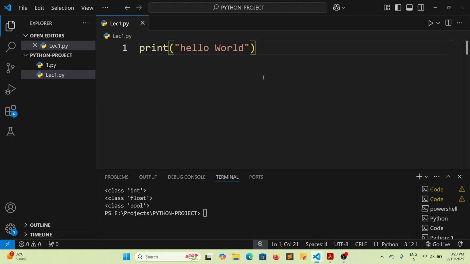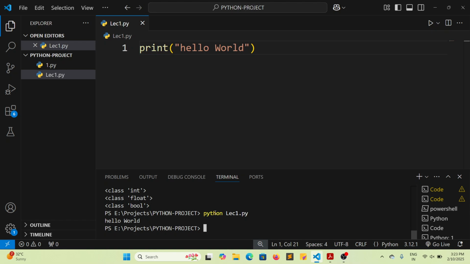Now save it, try to run it. How we can run the Python script: we write python and then the program name. As you can see, hello world is successfully printed. So that is the basic print function, whatever output that we get.